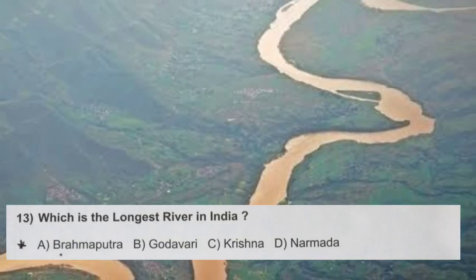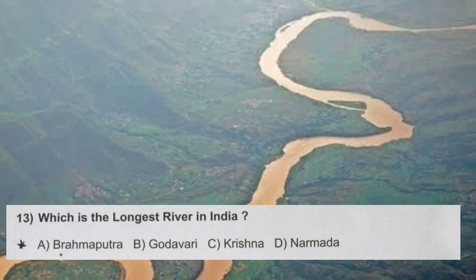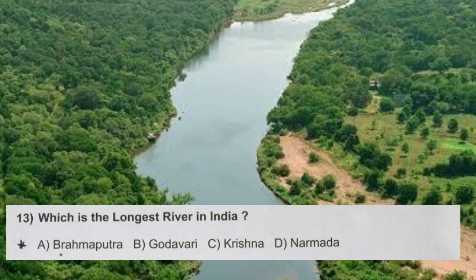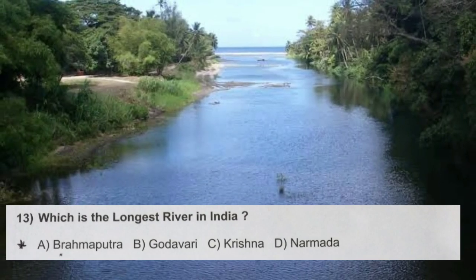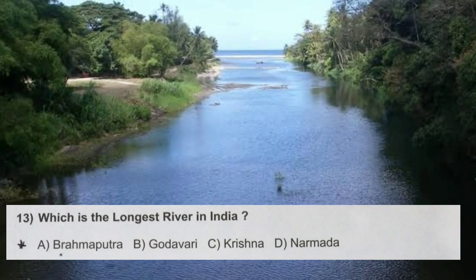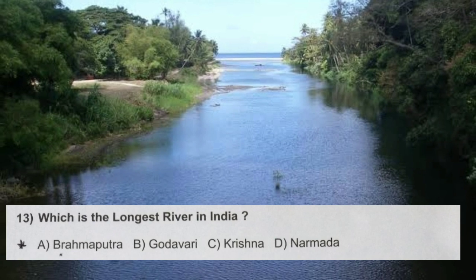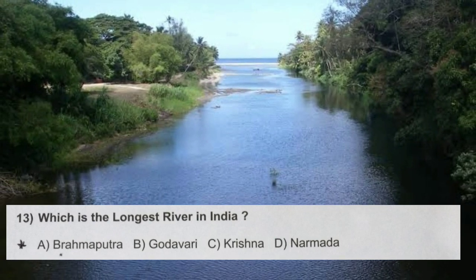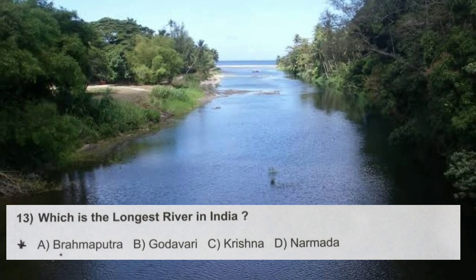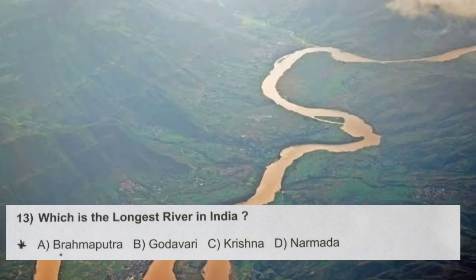Question number 13. Which is the longest river in India? Options are A. Brahmaputra, B. Godavari, C. Krishna, D. Narmada. When you say which is the longest river, you should name that particular river. Unless that option is given, you can't use this kind of question. So the option is not given, which means they are asking among these which is the longest river. That should be the right question, but let's see.